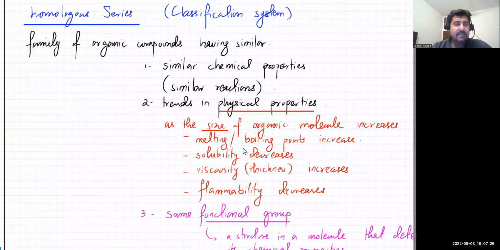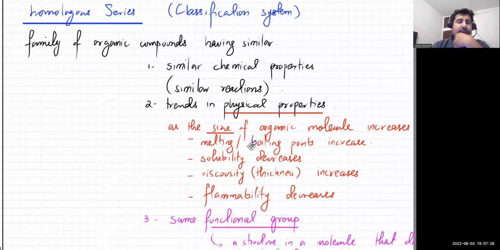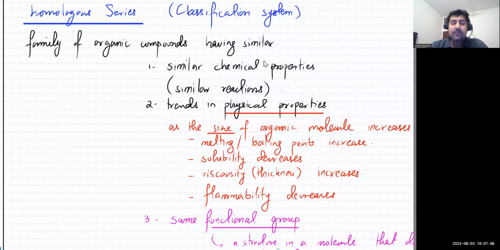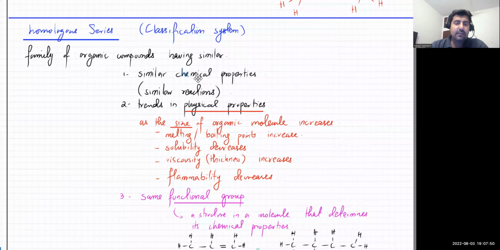I told you that in nature there are billions of different organic compounds, और हर तरह का organic compound है, plants, living organisms, everything, billions and billions of different organic compounds. You classify them into families. ठीक है? आपकी human body में there are billions of different organic molecules. You classify them into families, which are known as homologous series, and the way you do it is you group them together if they have similar chemical reactions. They're going to show similar physical properties as well.